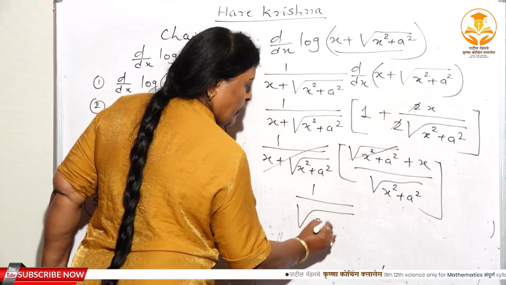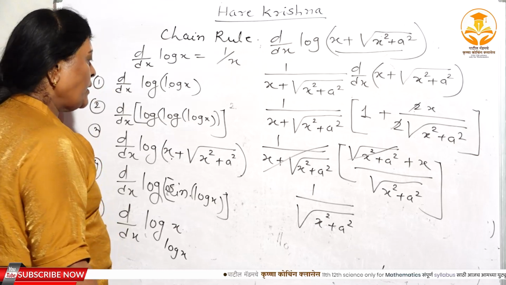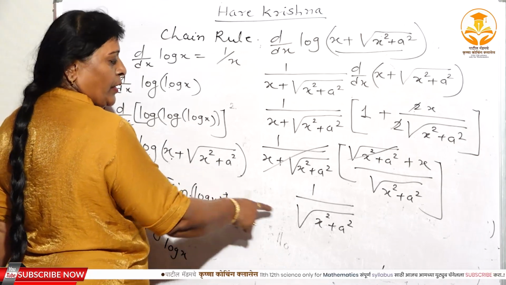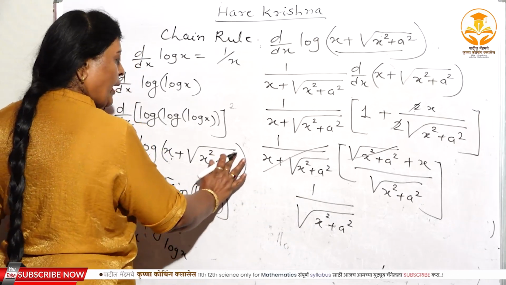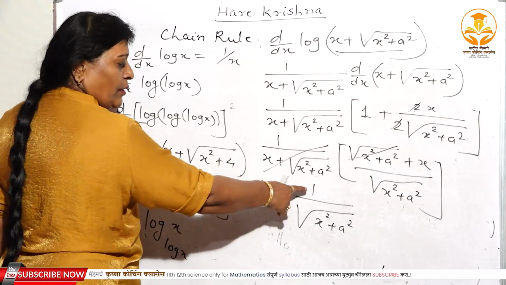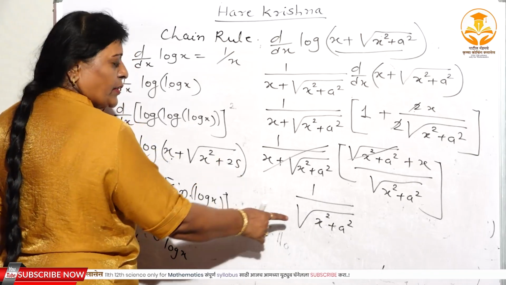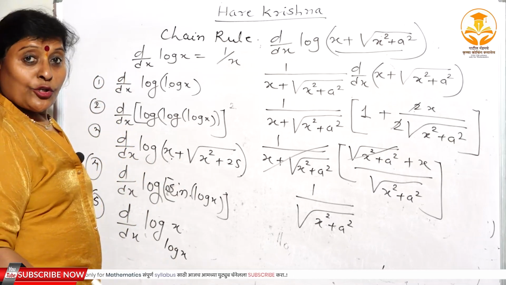That is 1 upon root of x² + a². Here you will get the short trick, right? Suppose you write x² ± a². Again the answer is 1 upon root of x² ± a². Suppose you write 4 here. Then what is the answer? 1 upon root of x² + 4. Suppose you write 25. What is the answer? 1 upon root of x² + 25. This is the short trick.